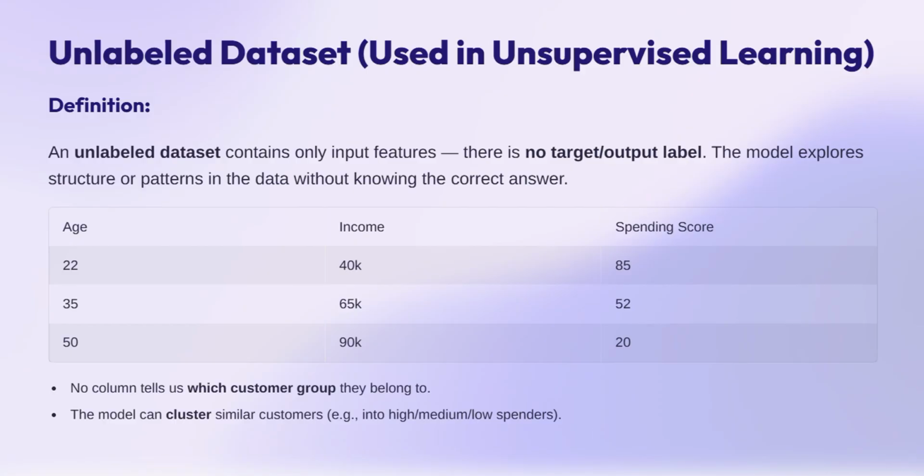Now, the unlabeled dataset. Here, we don't have any output attribute. We have only three features: age, income, and spending score, and with that we can do clustering. Clustering means we group customers, for example those under age 25 with income under 40K, or those aged 25 to 35 with income in the 40 to 65K range. Like that we can cluster customers with a certain spending score. That is called clustering, which is unsupervised machine learning.